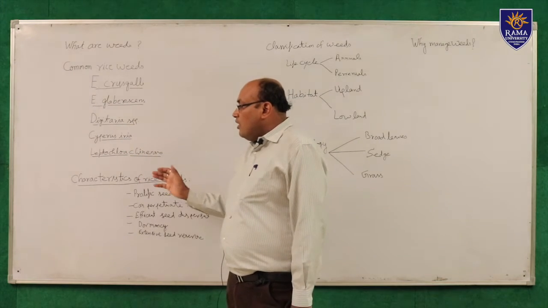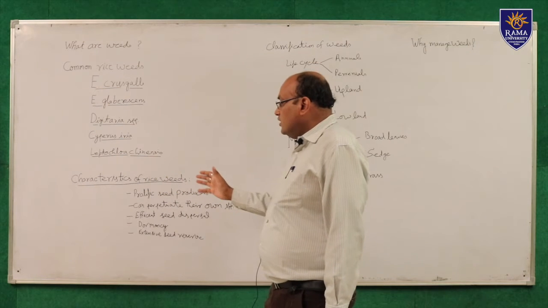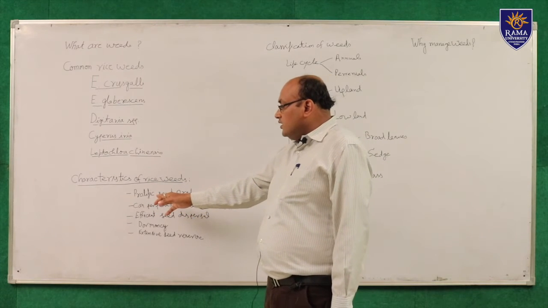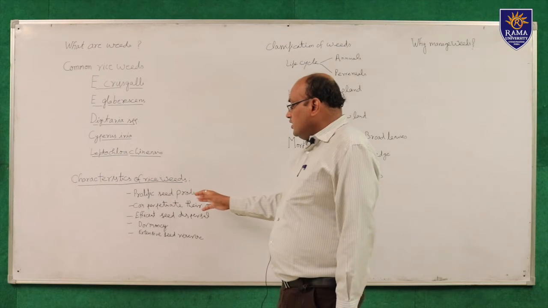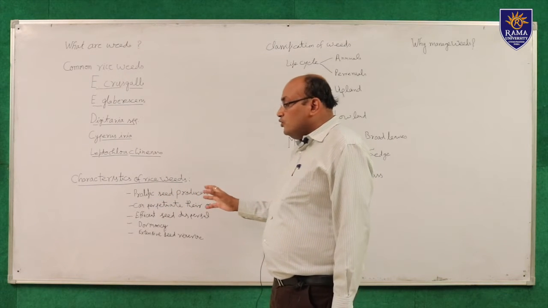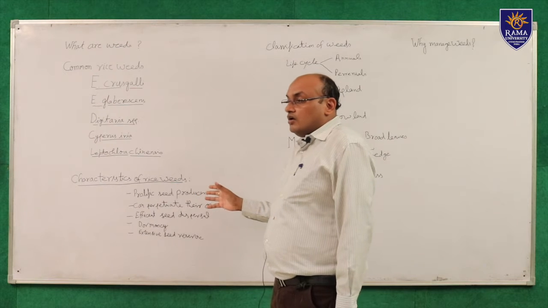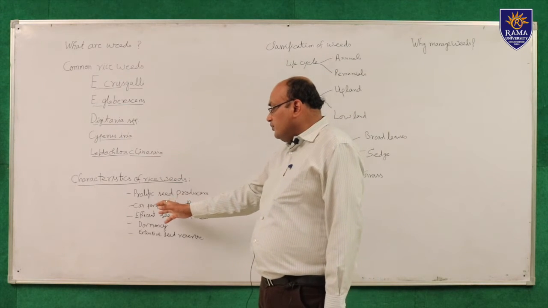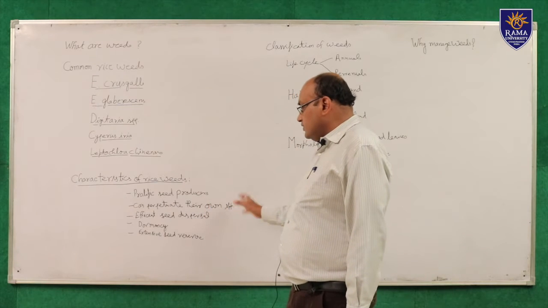Now, what are the characteristics of rice weeds? You can see here, these are prolific seed producers, meaning they produce a large quantity of seeds. They can perpetuate their own species.